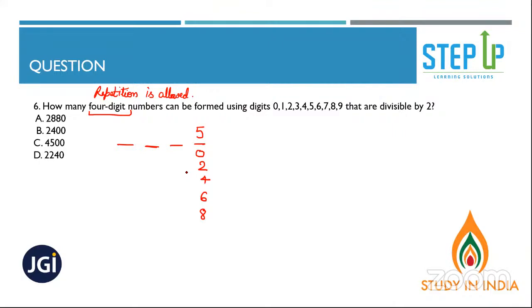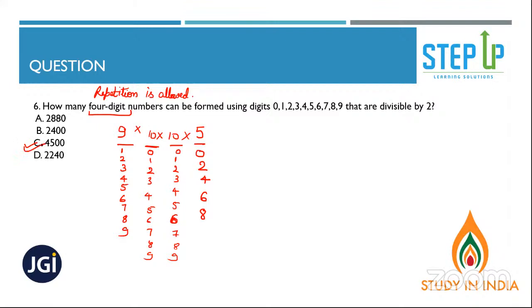Yes or no? Now, 0 cannot come here, but other than that, any other number can come: 1, 2, 3, 4, 5, 6, 7, 8, 9. 0 can come on the second place, as repetition is allowed. So now you will have how many options? 10 options. Here also you have 10 options. So 9 into 10 into 10 into 5, your answer is 4500.